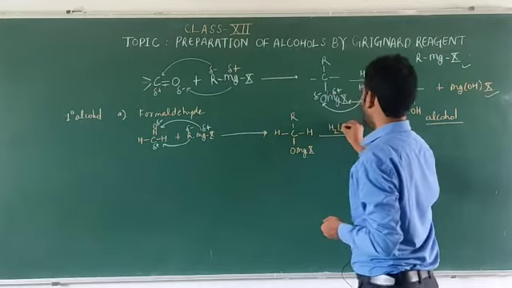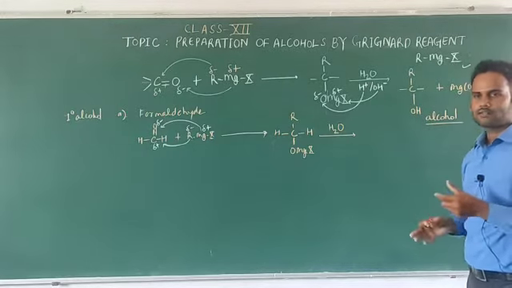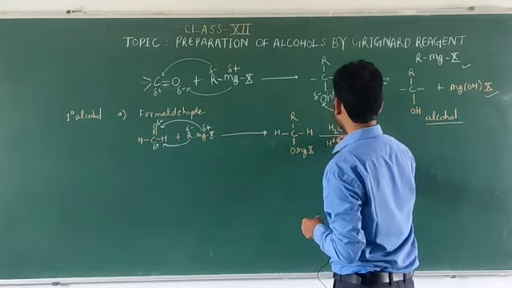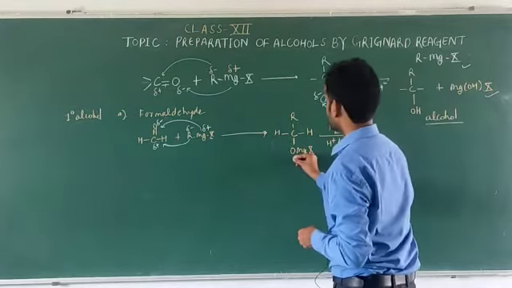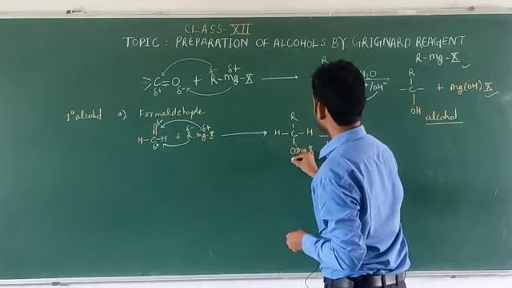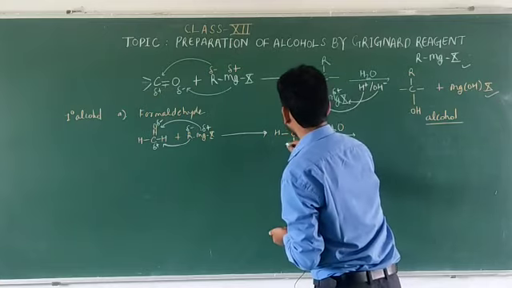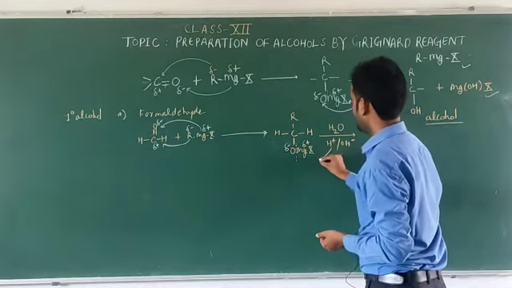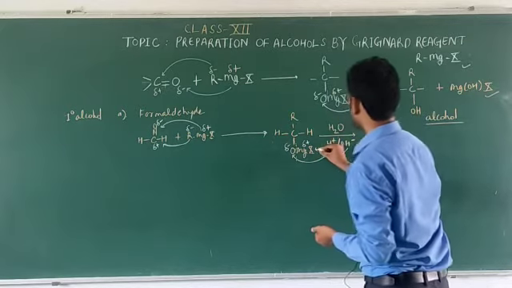Hydrolysis is nothing but a reaction with water molecules. It can break into H plus and OH negative ions, because this oxygen is electronegative and MgX is electropositive. The H will attach to this oxygen and the OH will attach to MgX.